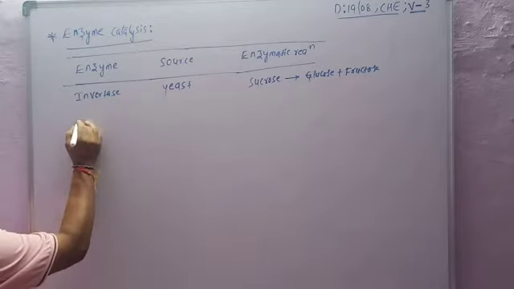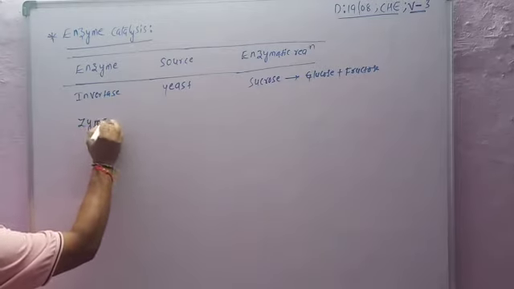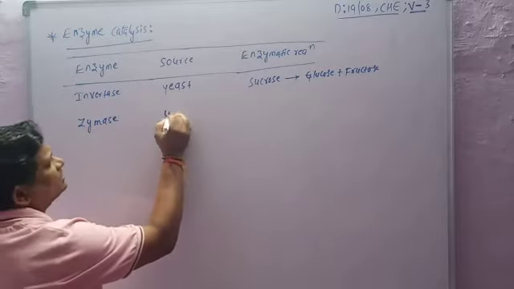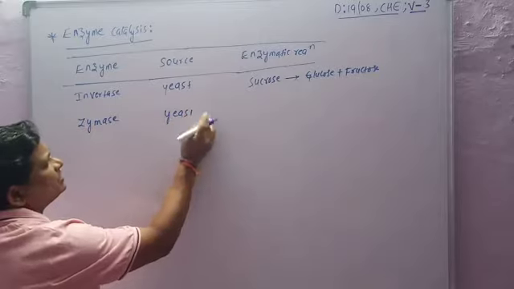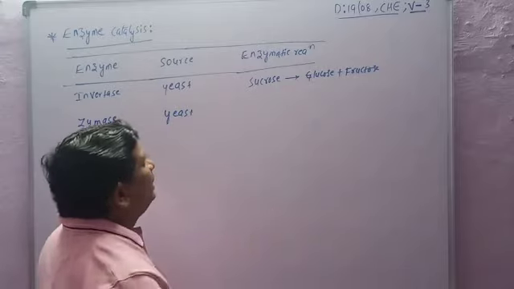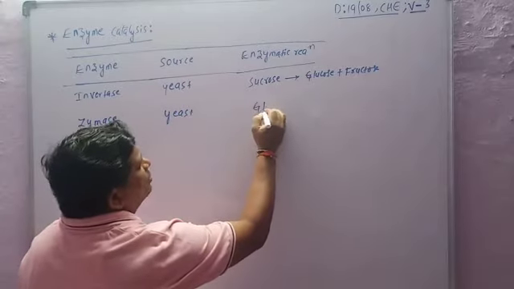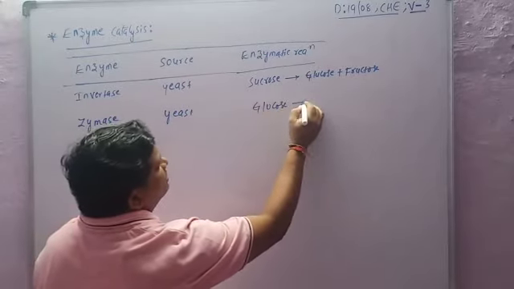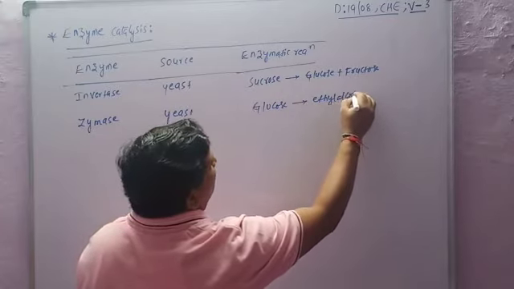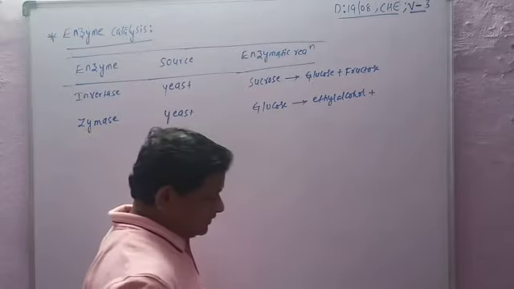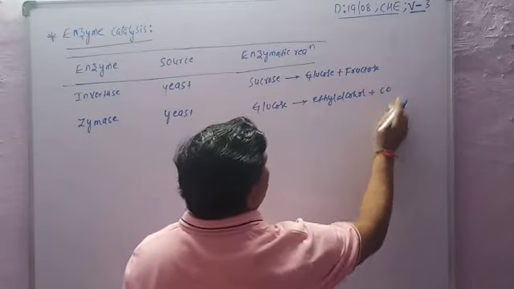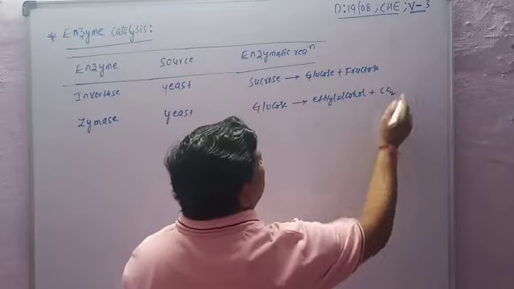The second one is zymase. The name of the enzyme is zymase, and its source is also yeast. Its function is that glucose is converted into ethyl alcohol and CO2.